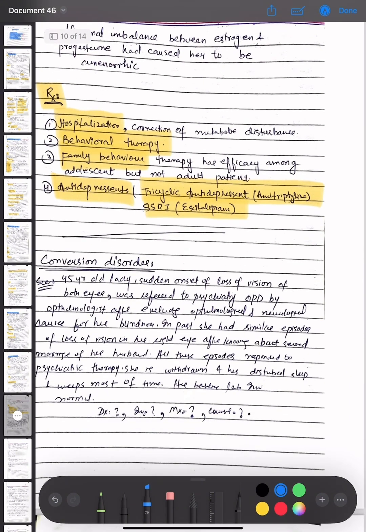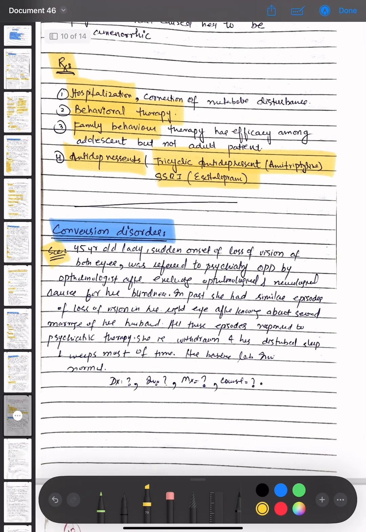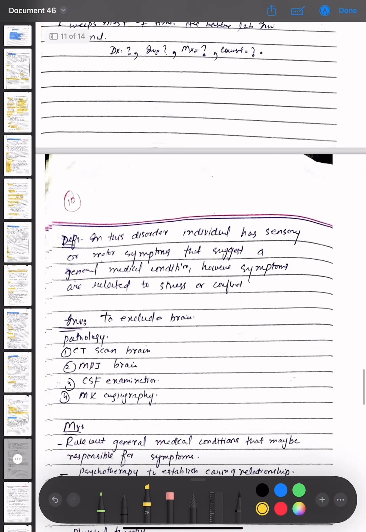Now another topic is conversion disorder. We are having a scenario that a 45-year-old lady with sudden onset of loss of vision of both eyes was referred to psychiatry OPD by an ophthalmologist after excluding ophthalmological and neurological causes for her blindness. In the past, she had similar episodes of loss of vision in her right eye after knowing about the second marriage of her husband. All these episodes responded to psychiatric therapy. She is withdrawn, has disturbed sleep and weeps most of the time. Her baseline lab investigations were normal. So the diagnosis, investigation, management, and counseling.